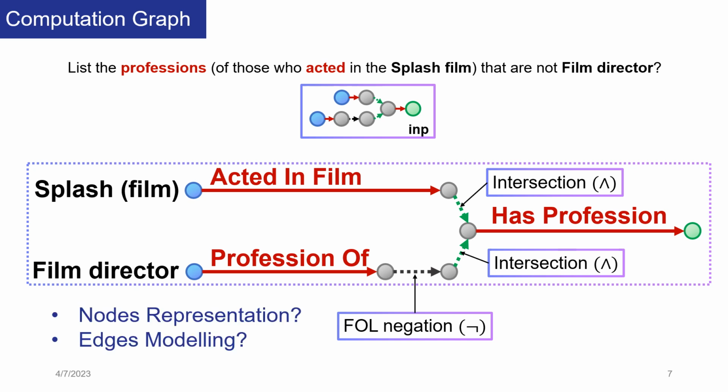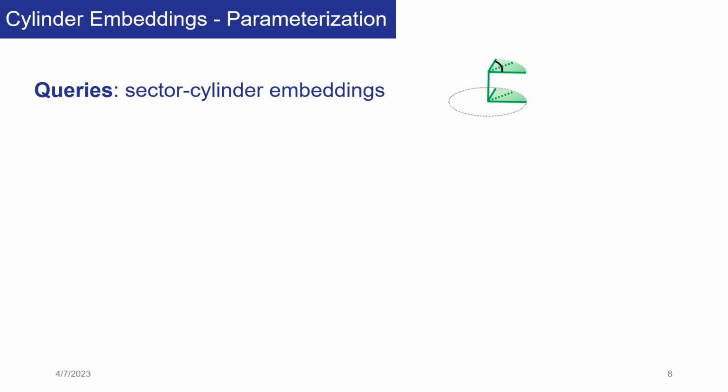At this stage, the question is what representation to use for nodes in the computation graph in a machine-readable way and how to model the edges in this graph. In this work, we introduce the cylinder embeddings approach to embed queries and entities.